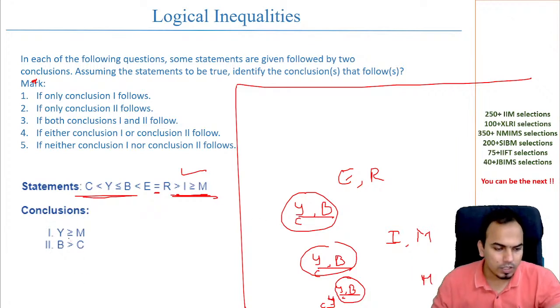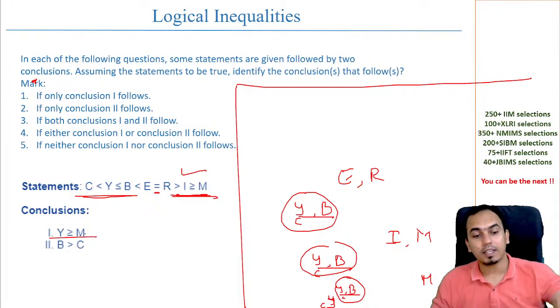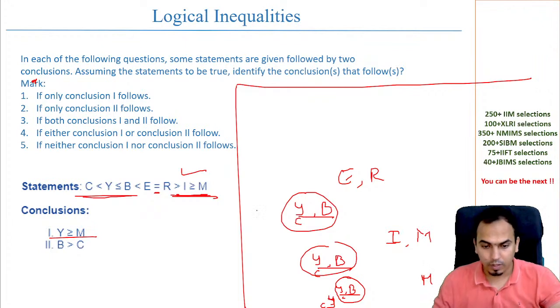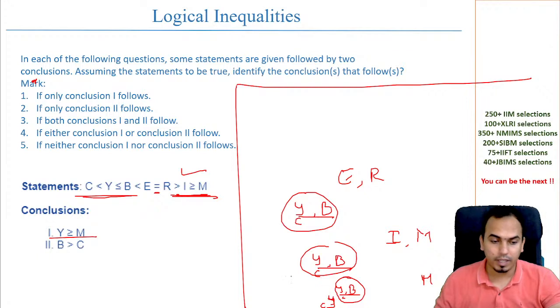ओके, सो इफ यू सी हियर y is greater than equal to m, y can be less than m also, right? y जो है वो less than m भी हो सकता है, तो ये गलत हो गया.